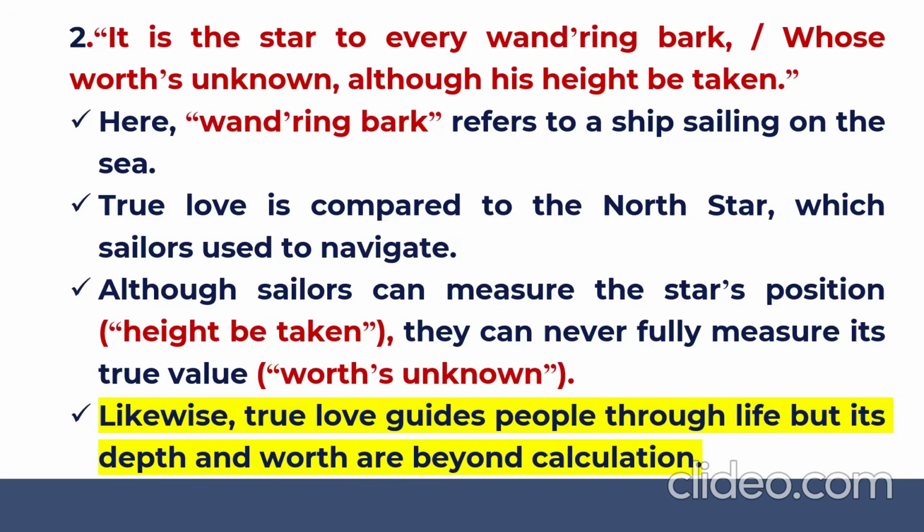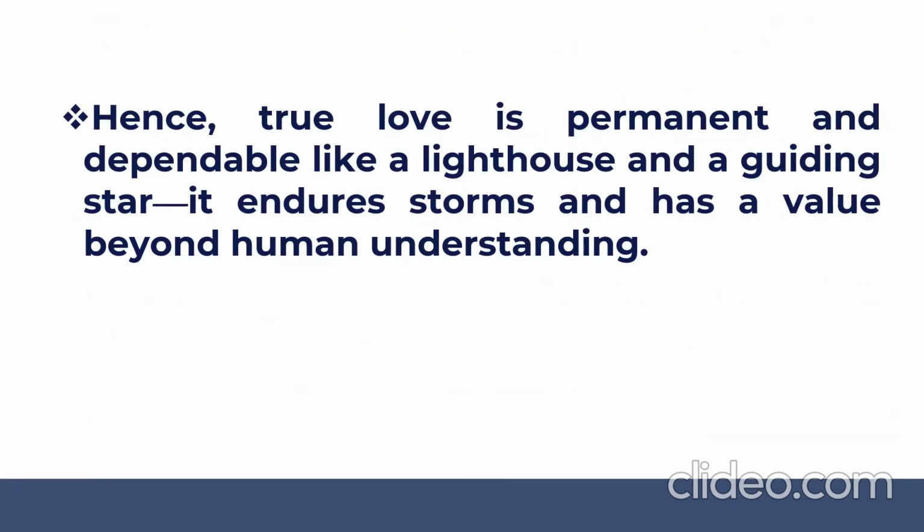So these are the two important metaphors the poet has applied here to bring out the glory of true love. So in this manner, in the second quatrain, what does William Shakespeare convey here? He says that true love is permanent, dependable, just like a lighthouse, just like a guiding star, and it endures the storms, and it has a value beyond human understanding. That's what he says in the second quatrain.